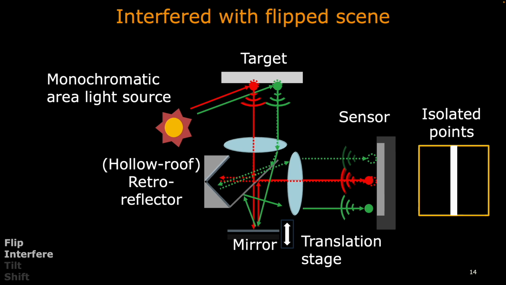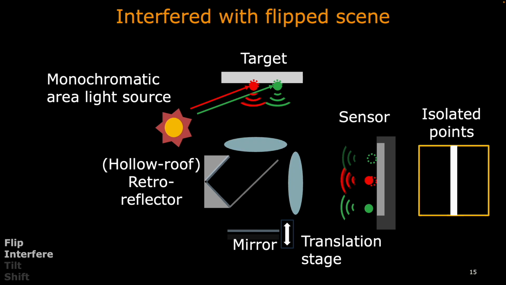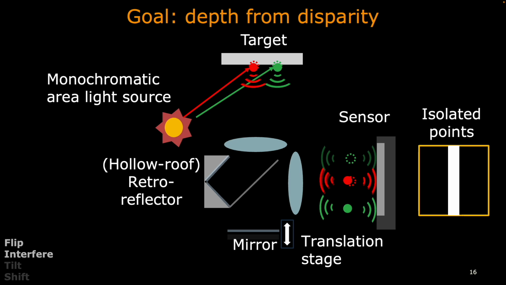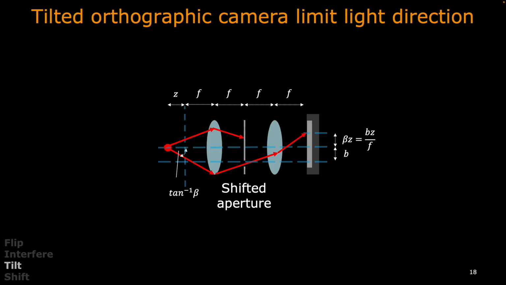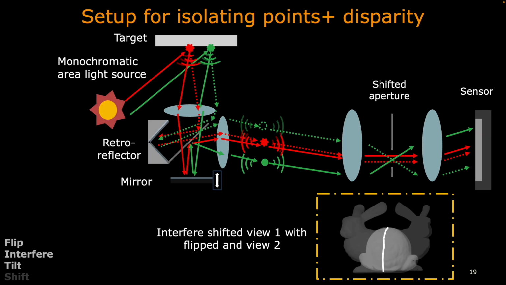This setup can isolate points by flipping and interfering. But note that our goal is to measure depths from disparity. So, for targets at different depths, we want to observe light only from a tilt angle, so the pattern shift depends on the depth. To limit the light ray angle, we can put a shifted aperture in our 4F system, which is also known as a tilted orthographic camera. Combined all together, our system can now interfere view 1 with flipped view 2.